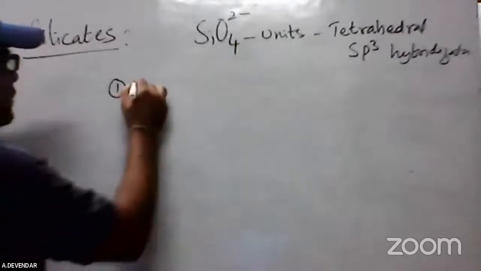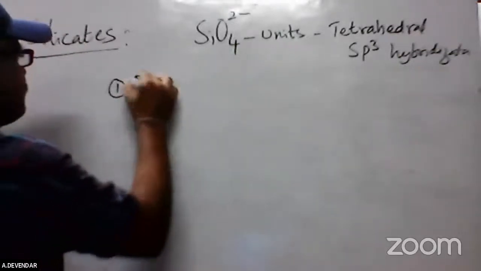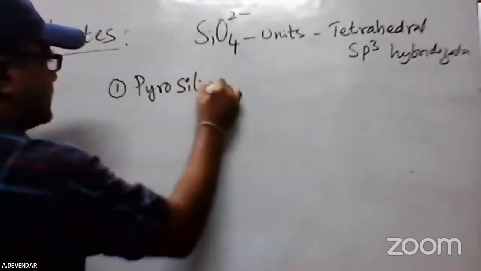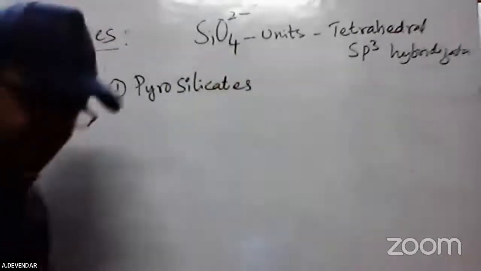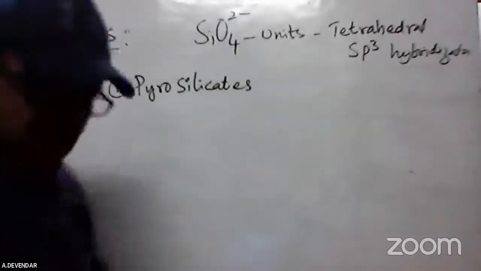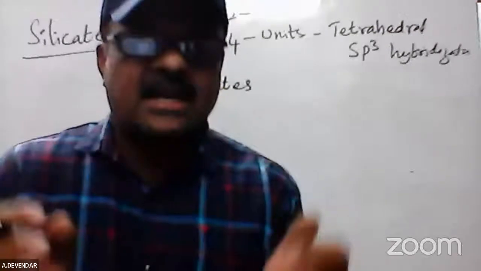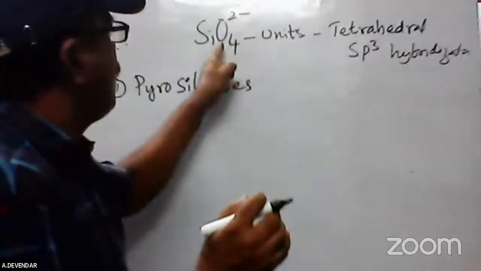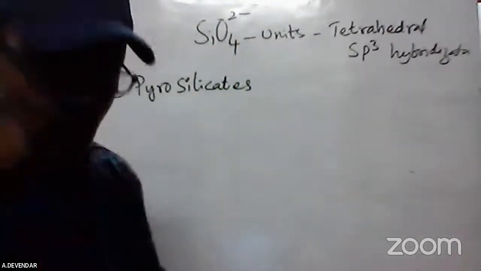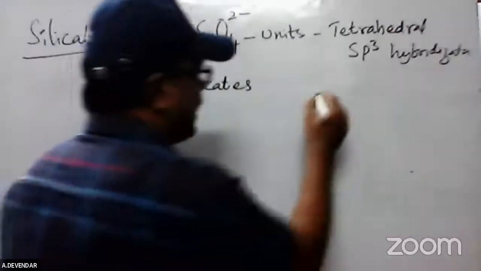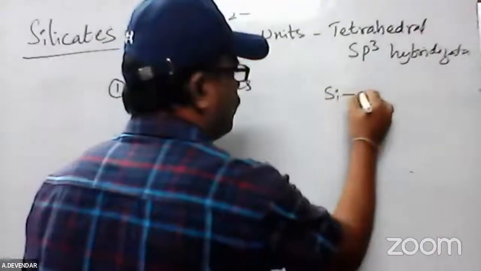In that, the first silicate is called pyrosilicates. What is pyrosilicates? Very simple. There are only two tetrahedra, that is two SiO4 units. How they are arranged, I will show this one.